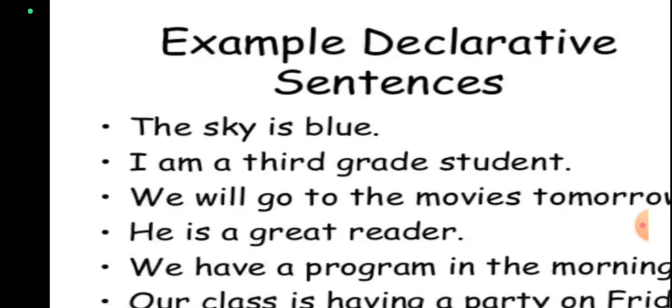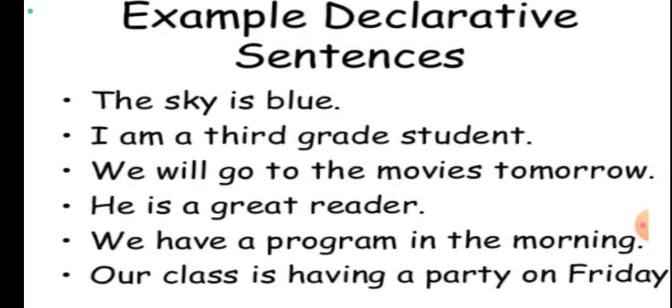Okay, first example: the sky is blue. Notice that, as I told you, a sentence will start with a capital letter, so here we are using capital T, and as it is a declarative or assertive sentence, it ends with a full stop. The sky is blue. I am simply telling a statement. Here I am not asking you any question and I am not expressing any emotion. I am simply stating a statement or making the concept clear.